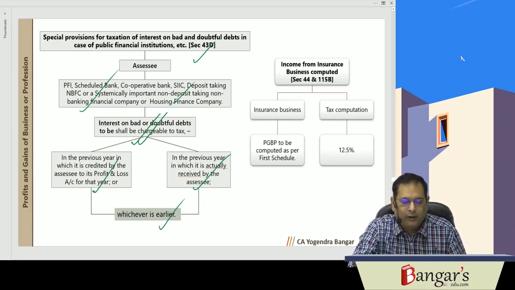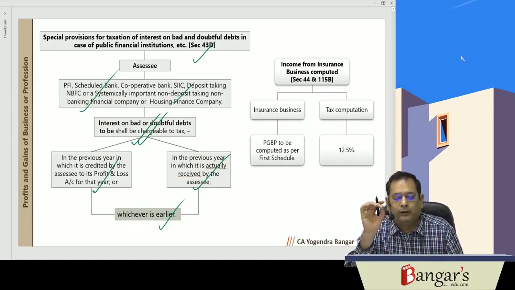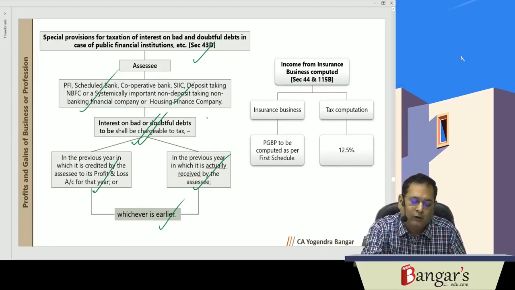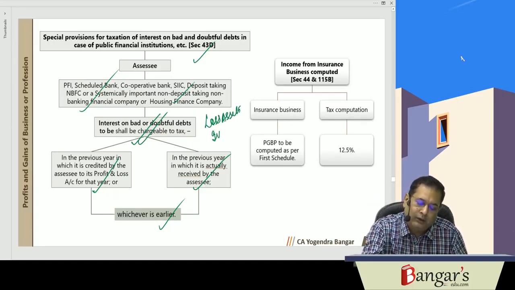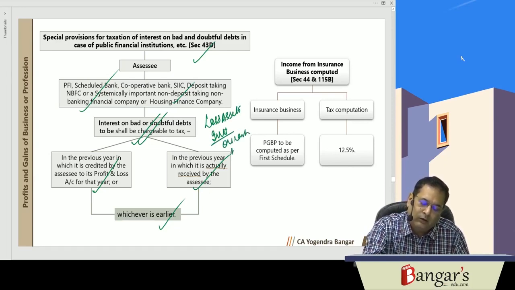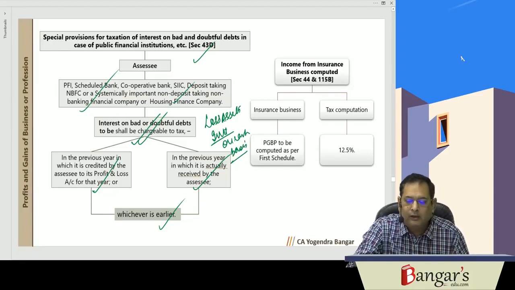So this has been provided in section 43D. These are loss assets, so in loss assets, interest income is recognized as per RBI guidelines on cash basis only, whenever it is realized.